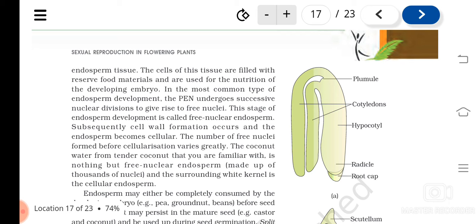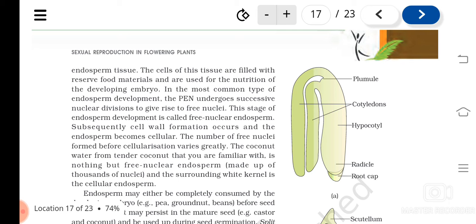But in most cases, first the nucleus of the primary endosperm nucleus divides continuously and forms free nuclei. Understood? Only afterwards does cellularization happen, by the formation of cell wall. Cell wall formation is delayed. First the nucleus divides and forms a number of nuclei, and afterwards cell wall formation takes place, and that results in cellularization.